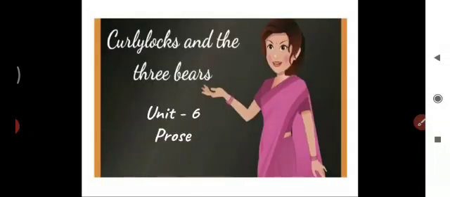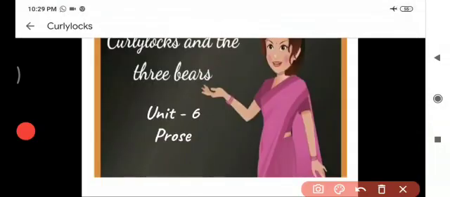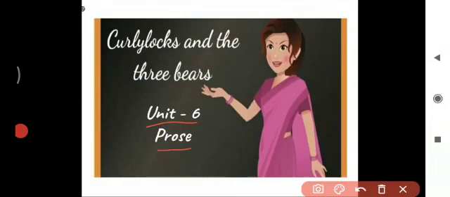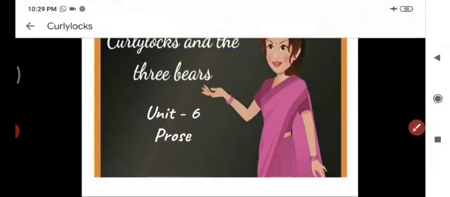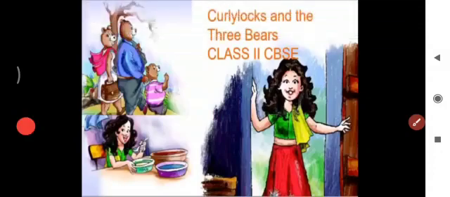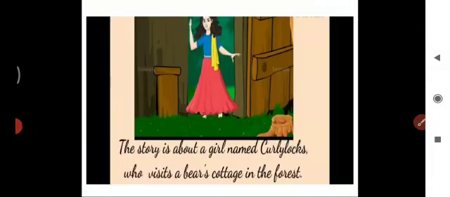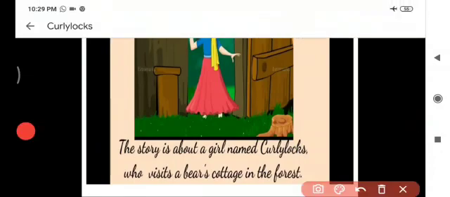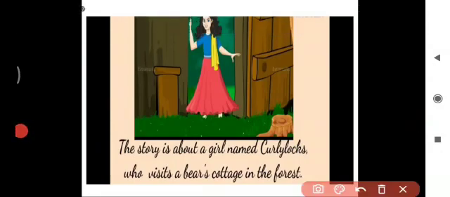So today we are going to see unit 6 prose. The prose name is Goldilocks and Three Bears, okay? So children, open your book, go to unit 6 Goldilocks and Three Bears. Okay children, so this is a story. You children like stories, right?